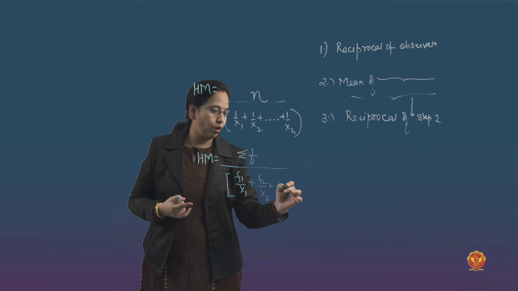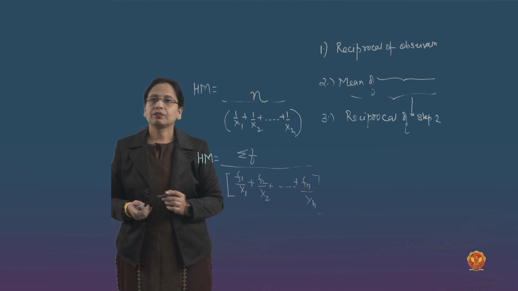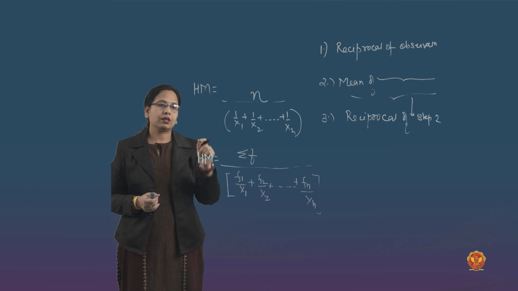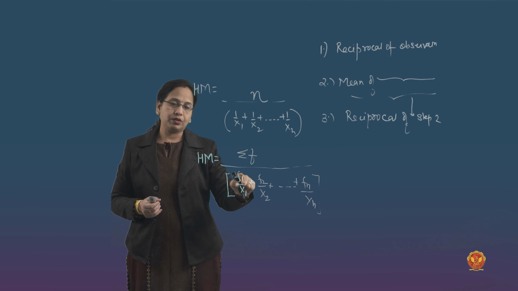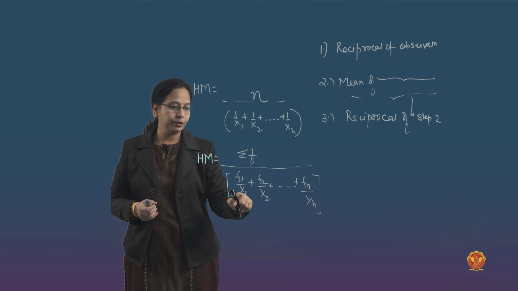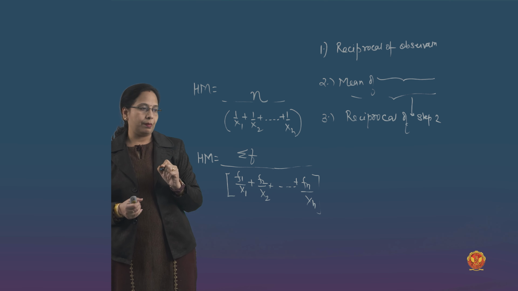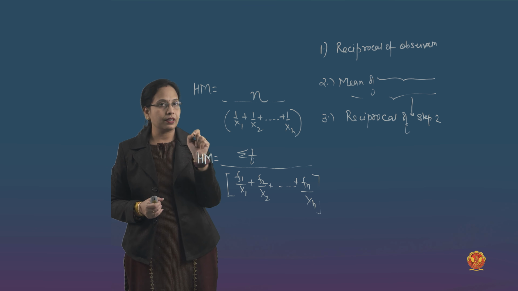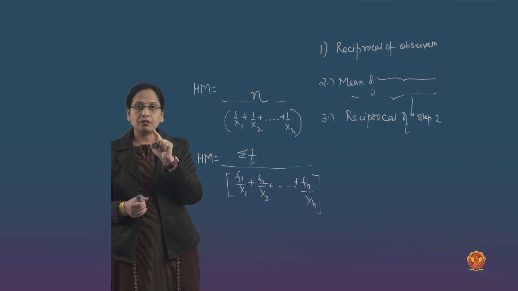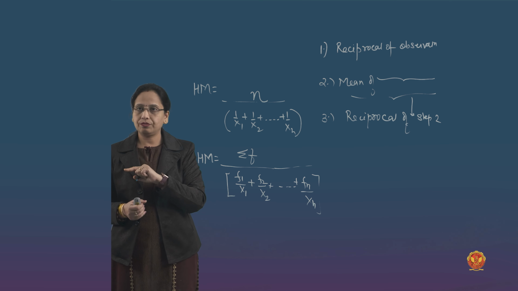and if it is up to n observations, go up to n, divided by the value. So the formula becomes the summation of frequency divided by the frequency of the first observation divided by the first observation value, frequency of the second observation divided by the second value, and so on, up to n. One important point to remember here: in this grouped data formula, if it is a continuous or class interval series, the values x1 or x2 are the midpoints of the class interval, as we do in the case of mean.